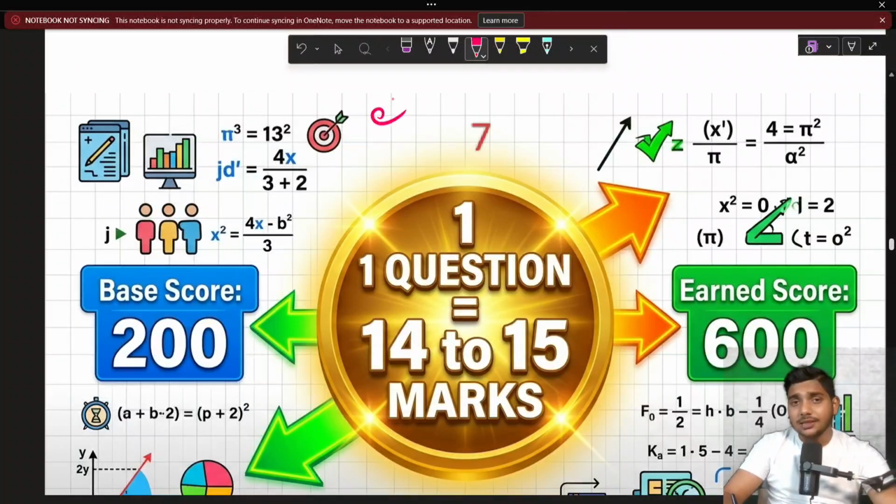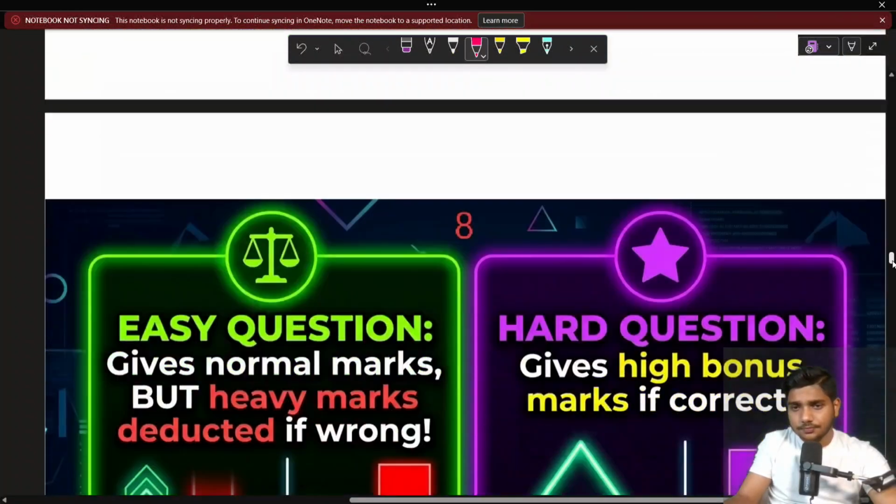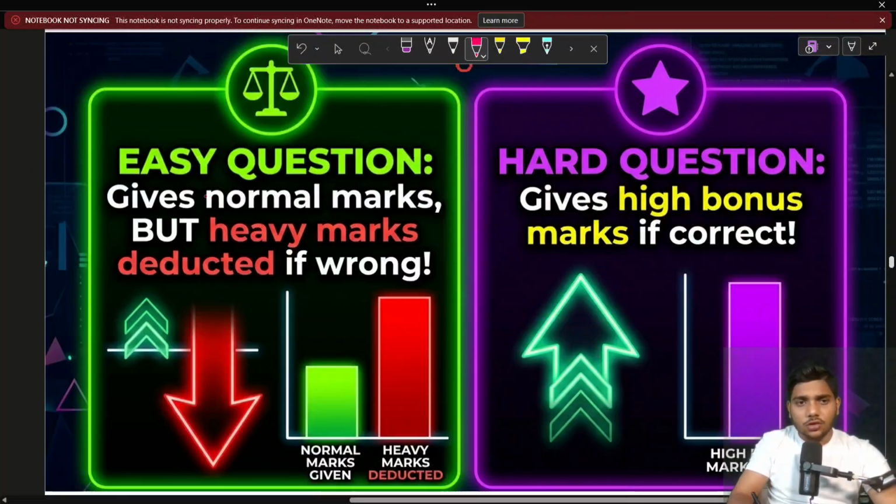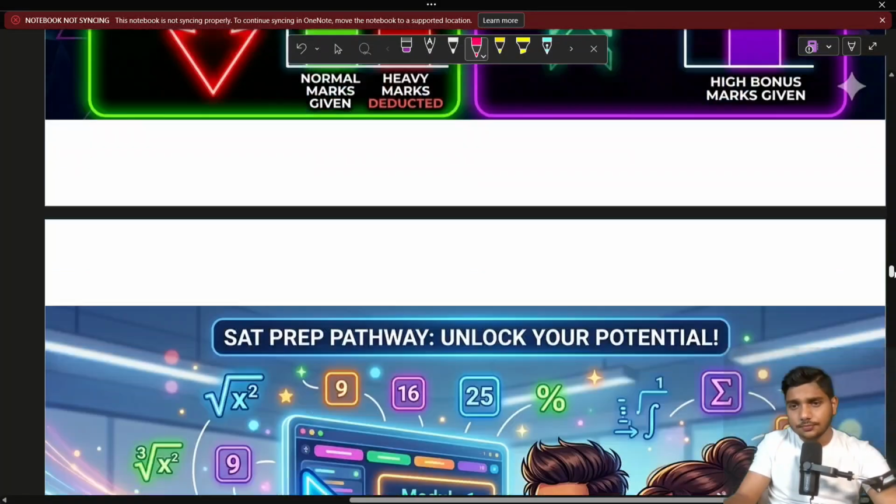If your question is easy, then you get some marks, and if your questions are much tougher, then you get similar to 14 to 50 marks according to your question level. Now, easy questions give normal marks, but heavy marks are deducted if wrong. Yes. Hard questions give high bonus marks if correct. Yes, I already told you.